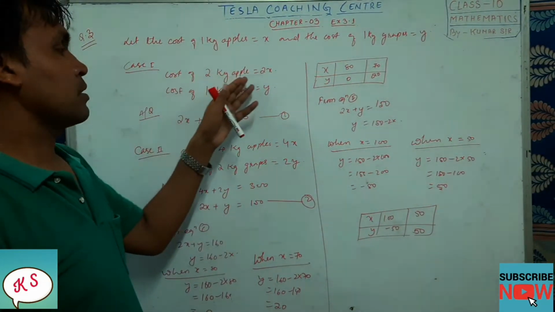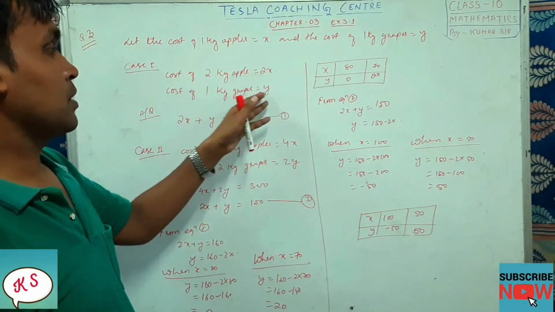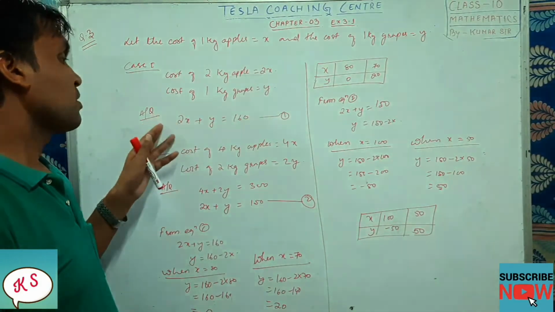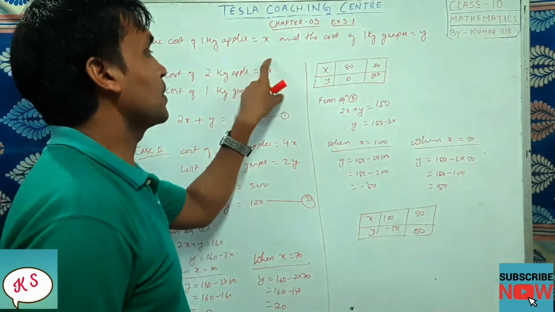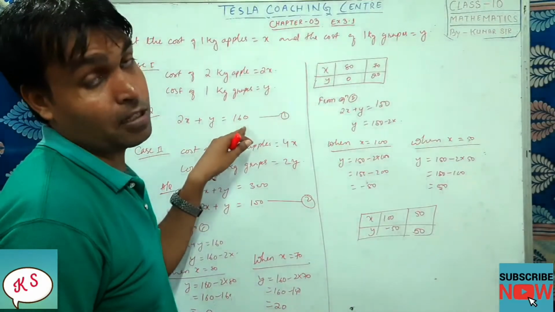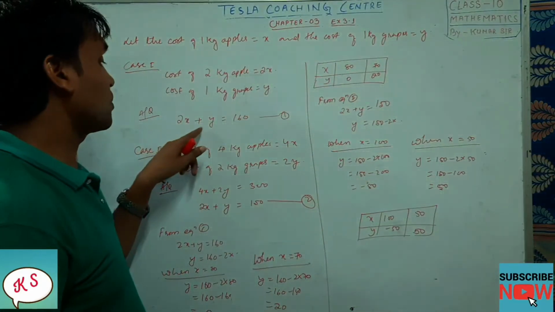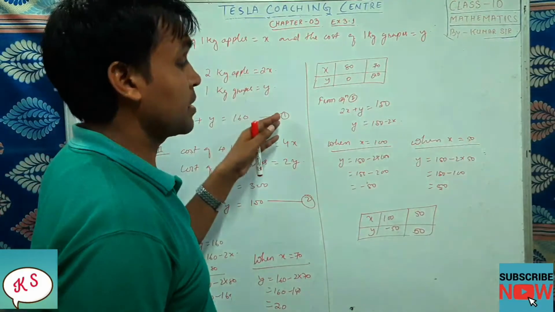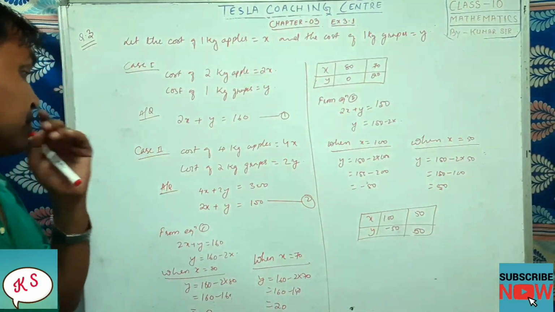So the cost of 2 kg apple will be 2 into x. The cost of 1 kg grapes will be y only. As per the question, if you add these two costs, you are paying 160 rupees. So 2x plus y equals 160 rupees. This is your equation number 1.